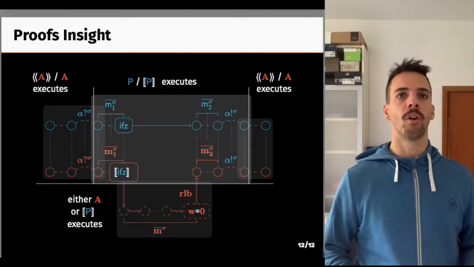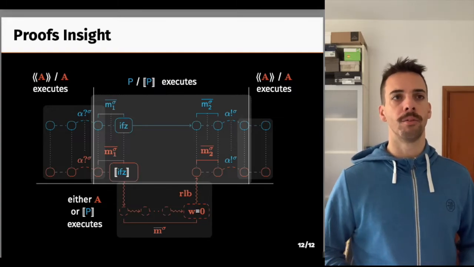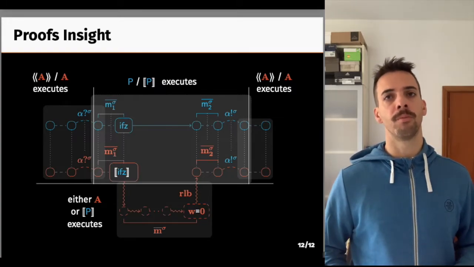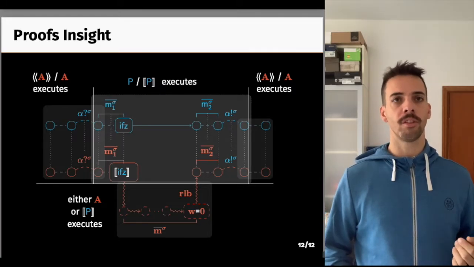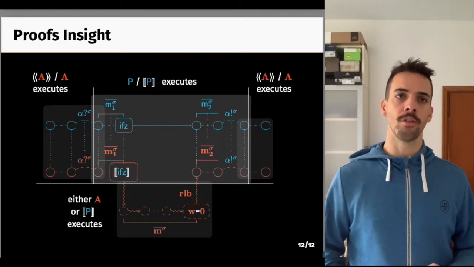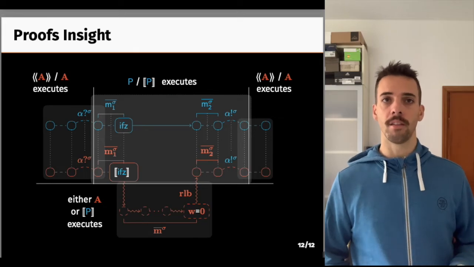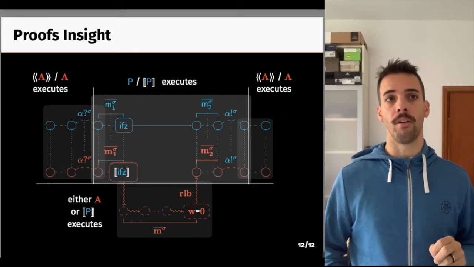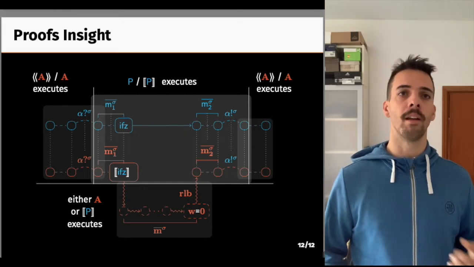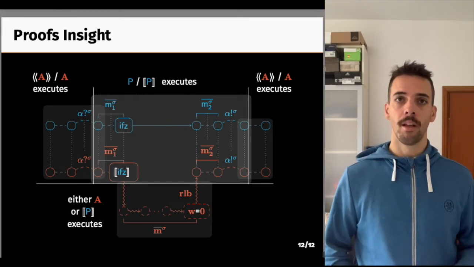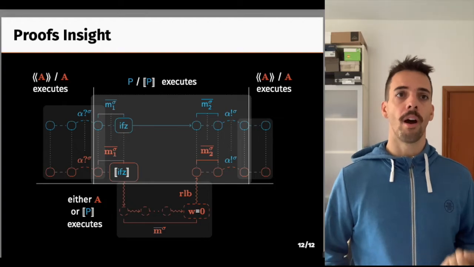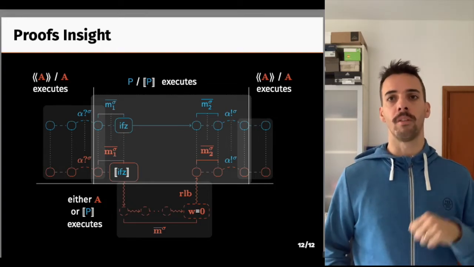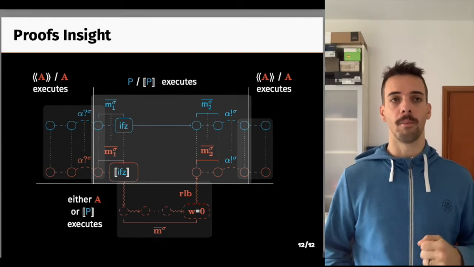Finally, let me conclude this talk with a little technical insight into the proofs. Here's the general scheme in which these secure compilation proofs for Spectre are organized. We have a source execution in blue and a target execution in red. And execution can be of three kinds. Either only the attacker executes, this is the top left and the top right areas, or only the program and its compiled counterpart execute, this is the top central area, or either the context or the program execute in the target according to speculative semantics. This is the bottom area.